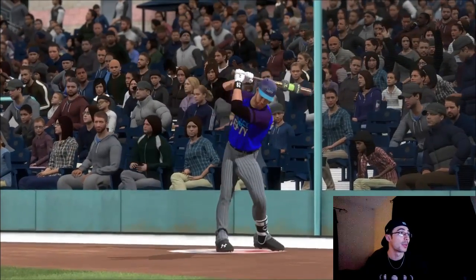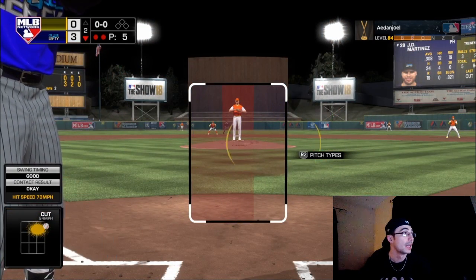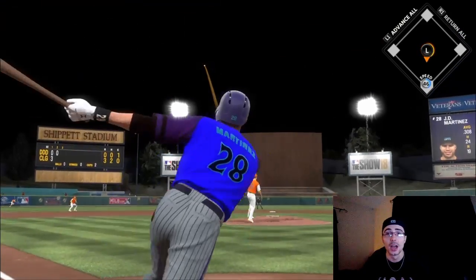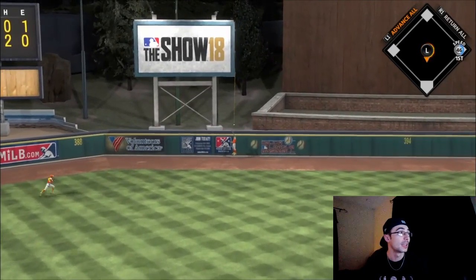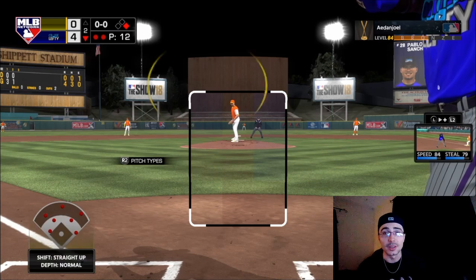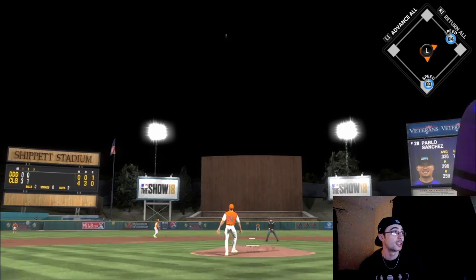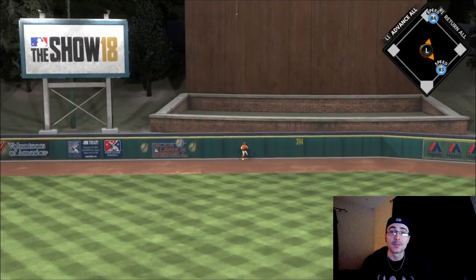And I'm gonna pinch hit right here. JD Martinez, the finest version for my pitcher. And he's got the Blake Treinen on the mound here, the finest Blake Treinen. First pitch, I'm sending it out there. I didn't think that one was going to go out, but it was a wall scraper. It did just barely go out there. So that's going to increase the lead to 4. Brings up Pablo Sanchez after Griffey got, I think, hit by a pitch. And then Pablo Sanchez hit one out. So that's going to extend the lead to 6-0.